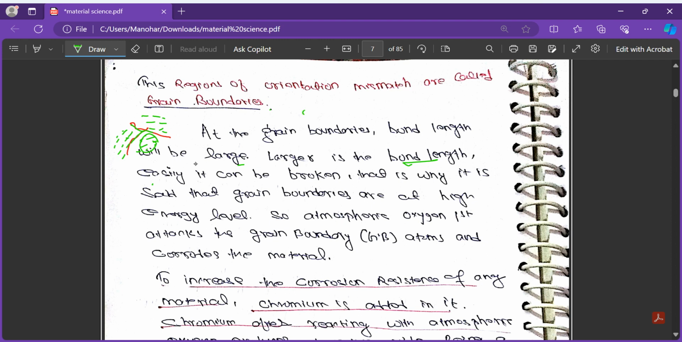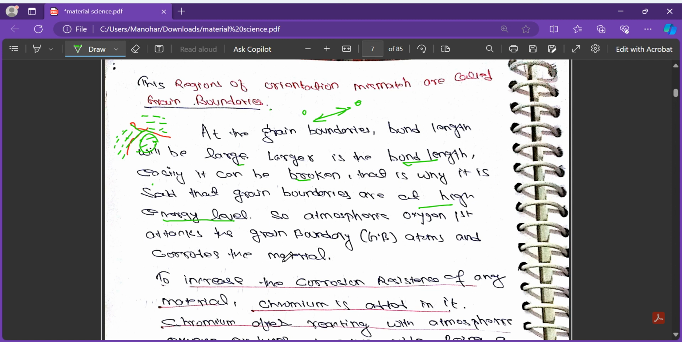A larger bond length means less energy is needed to break it. That is what I have written: it can easily be broken. That is why it is said that grain boundaries are at a higher energy level. One which you can easily break is unstable, meaning it has higher energy. Since it is very prone to breaking, atmospheric oxygen first attacks the grain boundary atoms and corrodes the material.